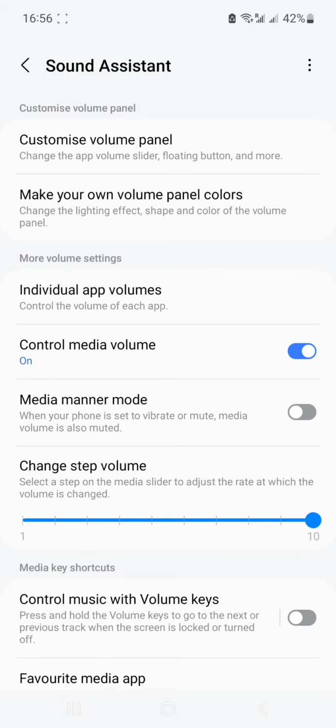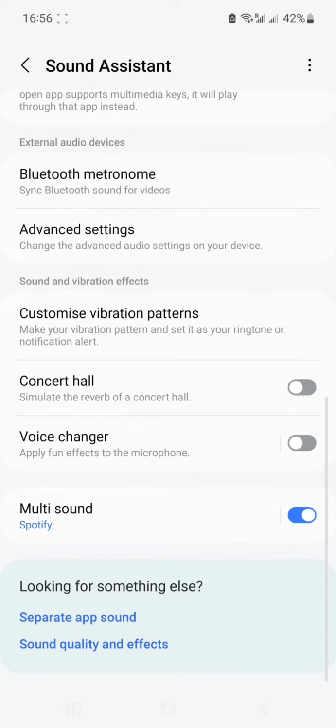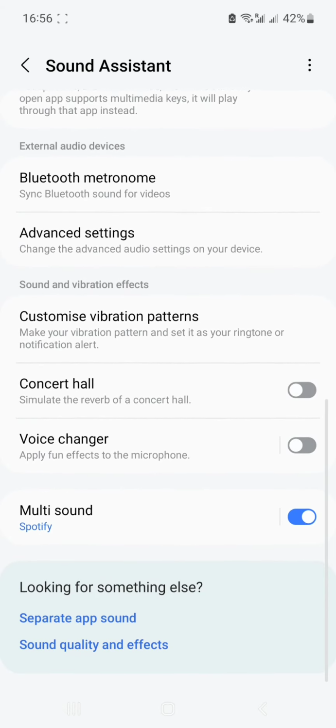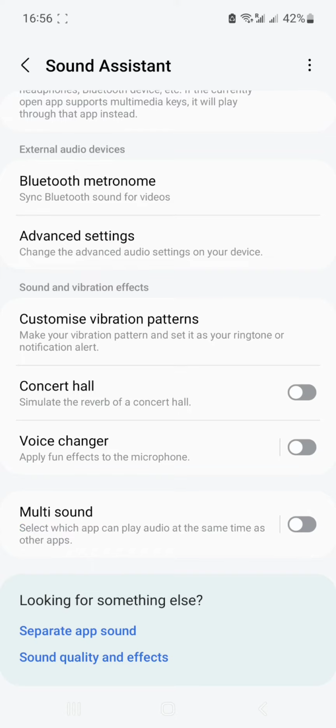Open the downloaded app and scroll to the bottom. You will see multi-sound. Turn it on and select Spotify. Enable it to play audio with the other app at the same time.